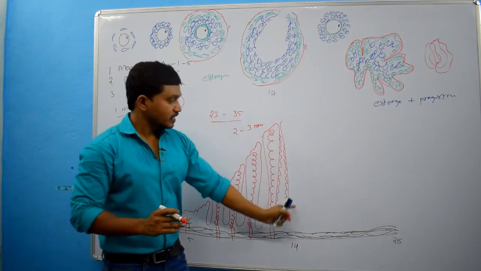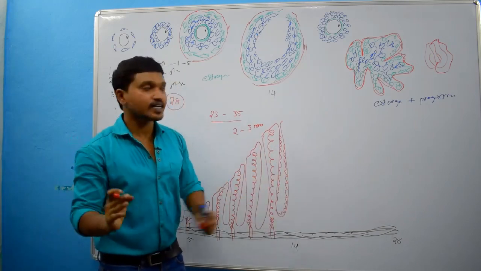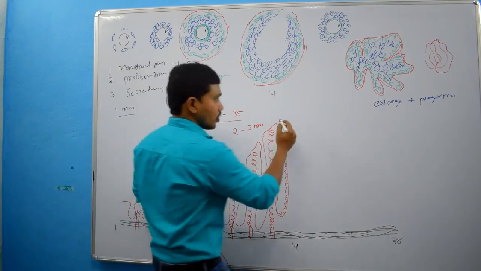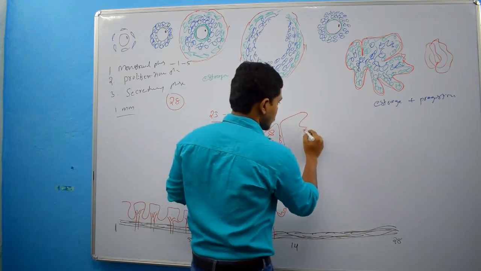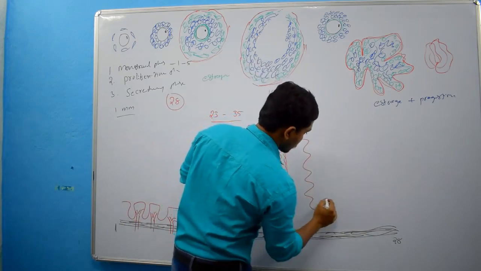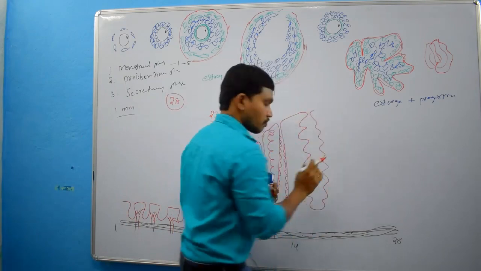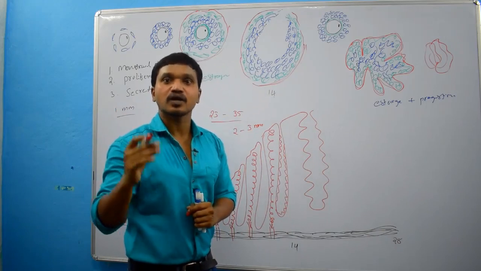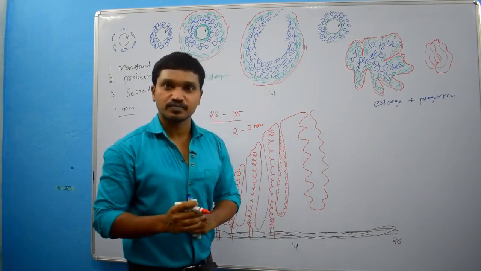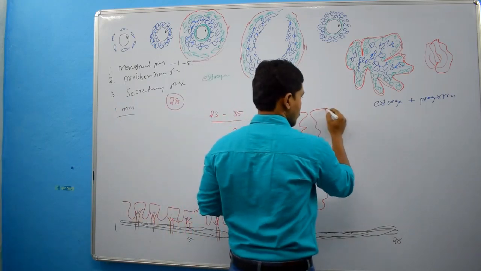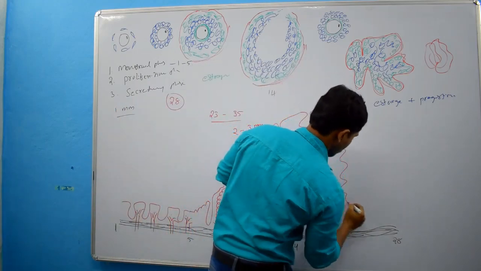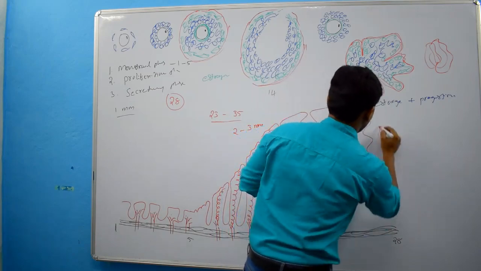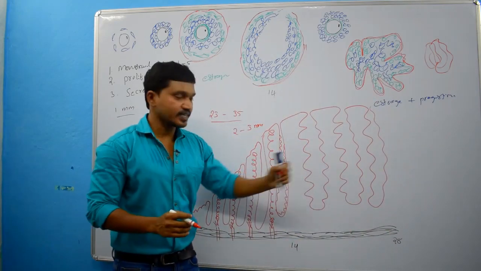When they started secreting, these endometrial glands become wider, coiled or tortuous and saccular, because they are secreting now.